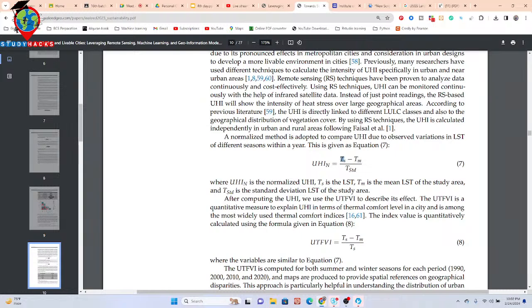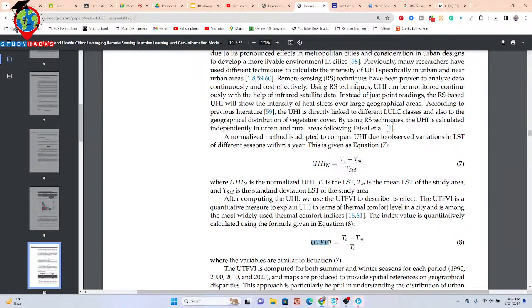Here you can see TS is the LST, and TM is the average LST. And we can see the TSD, which is the standard deviation of LST. So when you calculate this equation, first of all you have to find the LST. We already made the LST map. Then we need to calculate the average of LST, and also calculate the standard deviation of the LST map. Then we calculate the urban heat island, as well as the UTFVI.